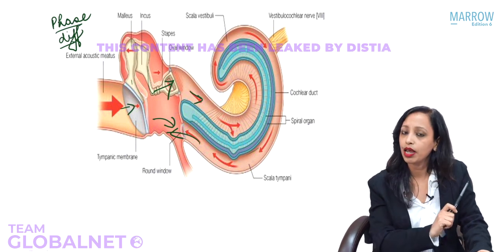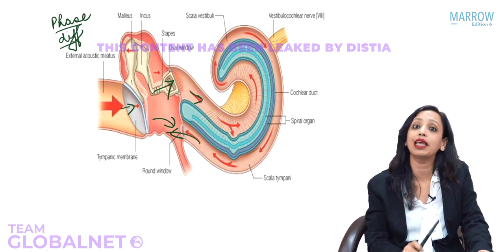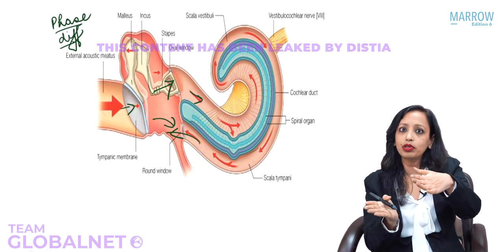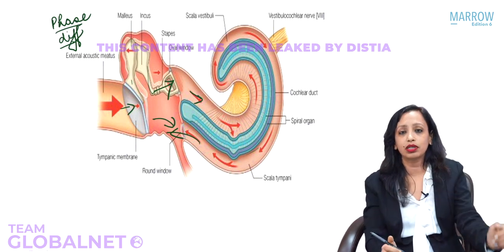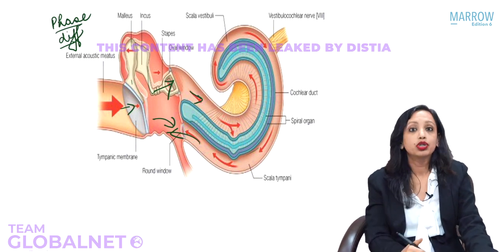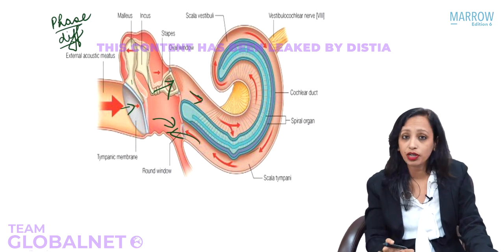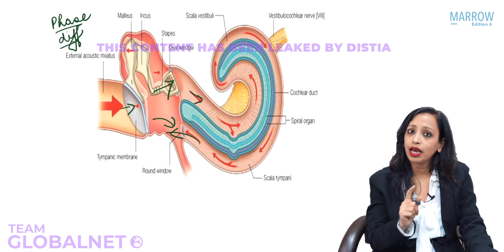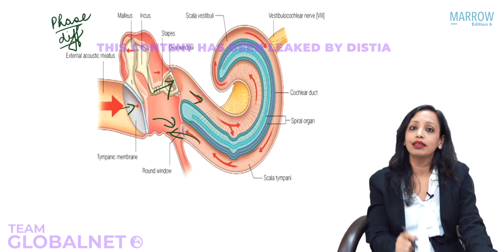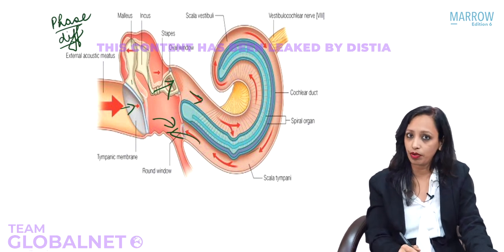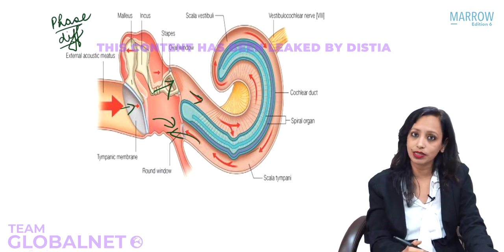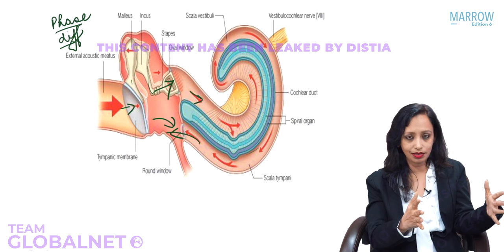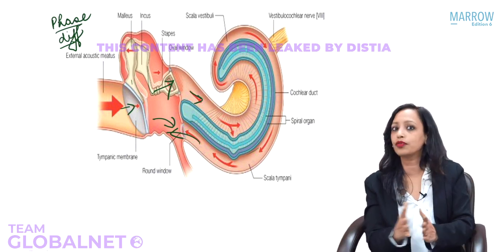So what will happen if both the windows get exposed at the same time? Yes. So then what will happen? Compression at both the windows, sound will cancel each other. So then there will be hearing loss. That is why perforations of the tympanic membrane which expose the oval window and the round window at the same time cause a much higher hearing loss than any other perforation of the tympanic membrane, because the phase difference is lost.